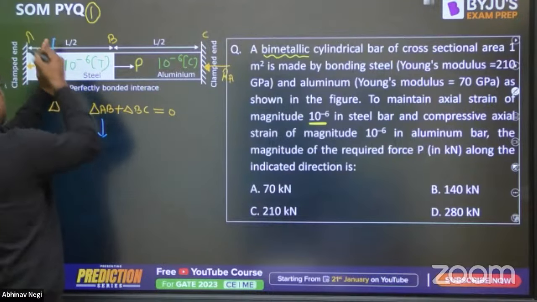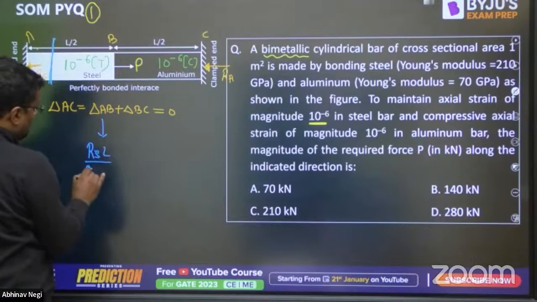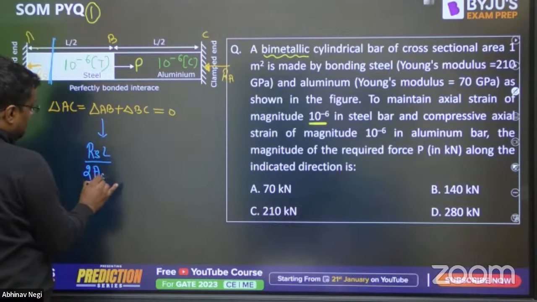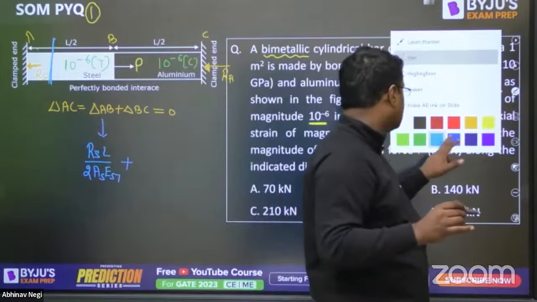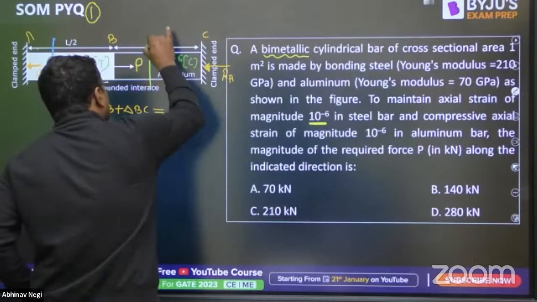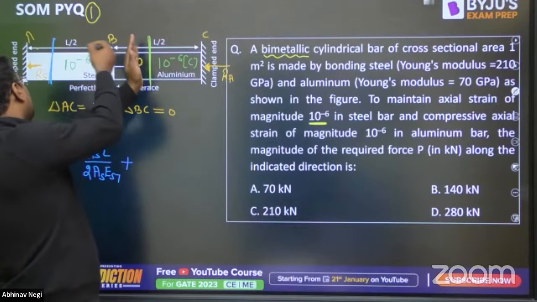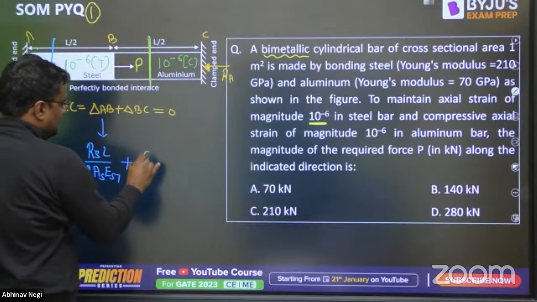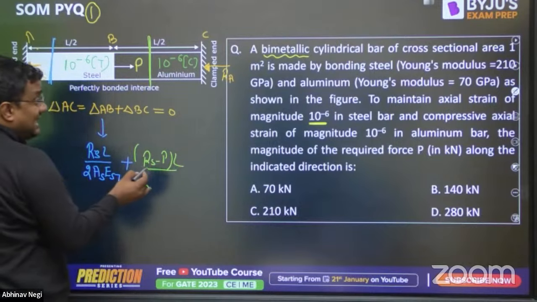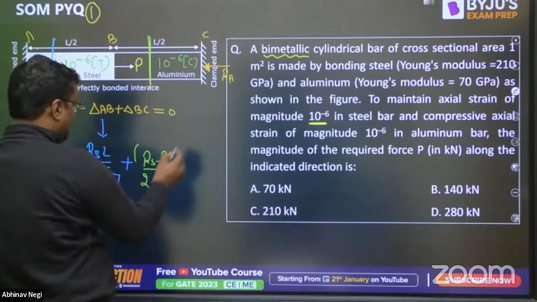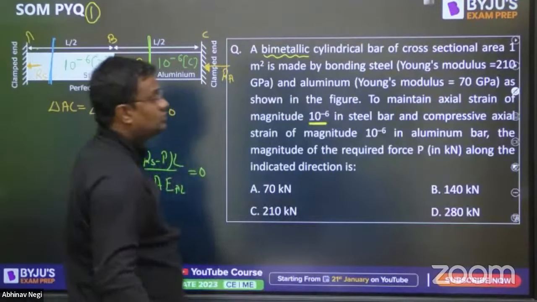So delta AB is RS into length L by 2, over area of steel into Young's modulus of steel. Now delta BC, cut a section here. Let me see from left. From left, RS is going away, so plus, and P is coming inside, so minus. So RS minus P into length L by 2, over area into Young's modulus of aluminium. Of course L by 2 will be cancelled, and the area is also the same, so it will be cancelled. The net value is equal to 0.